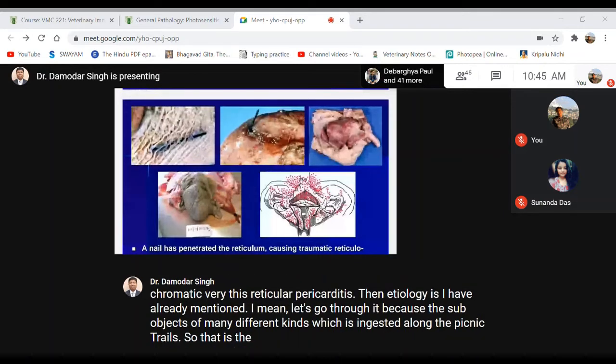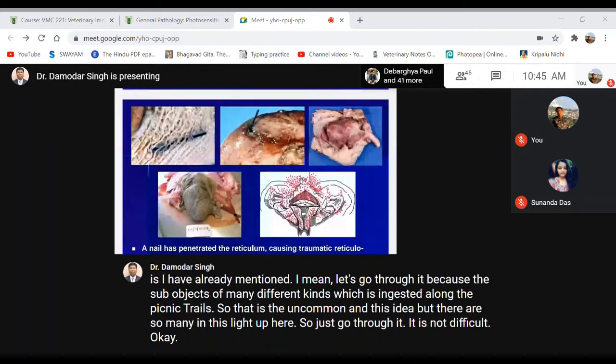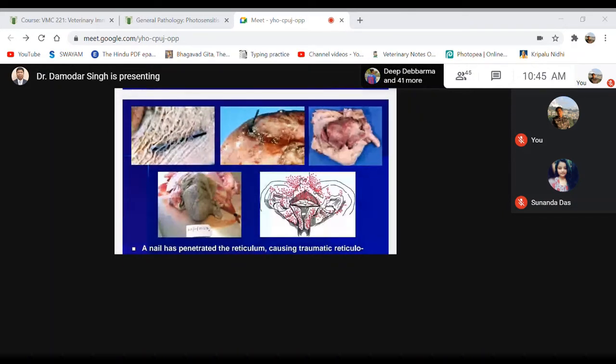Then the third and fourth photographs show a very severe condition of fibrous pericarditis because of the inflammatory reaction of the pericardium. So fibrin material may be accumulated on the pericardial sac of the heart. So that's why fibrinous material may be covering the surface of the heart. That is known as fibrinous pericarditis. It's one kind of inflammation of the pericardium. So this is one of the most common direct injuries.